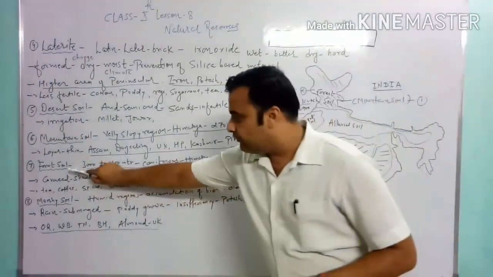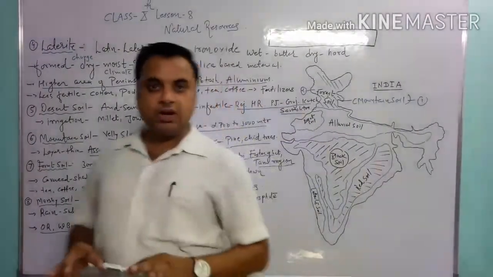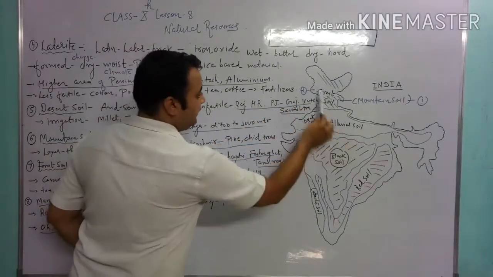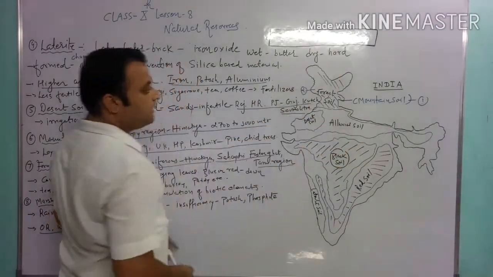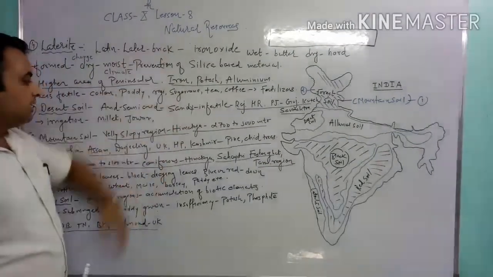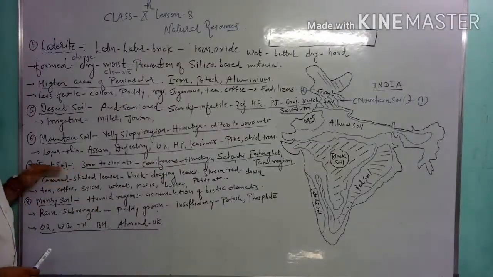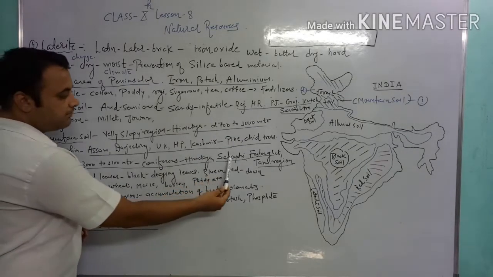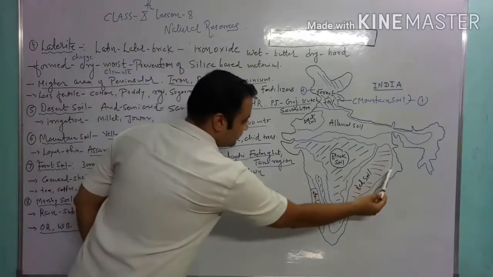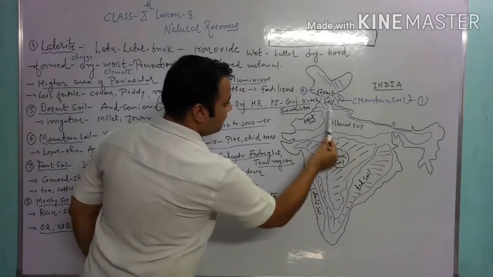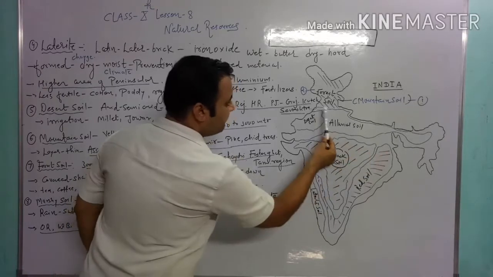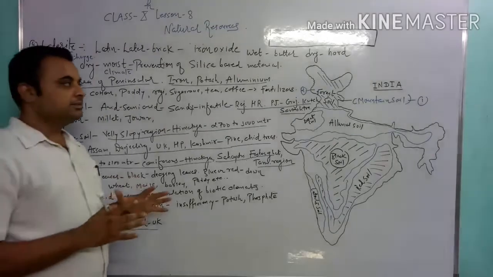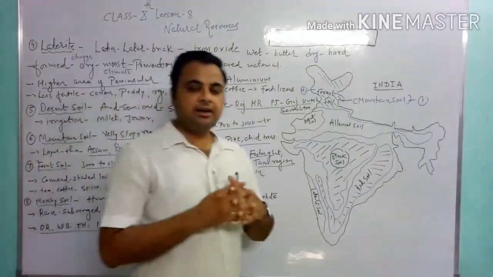The next soil is the forest soil, and the forest soil is also found in our country in the upper layers of the Himalaya altitude. At more than 3000 meters altitude the forest soil is found, where coniferous forest is found, the Sahyadri mountains, the Eastern Ghats, the Tarai regions of the Himalaya, the bottom part of the Himalaya. Those regions are covered with the forest soil in our country.